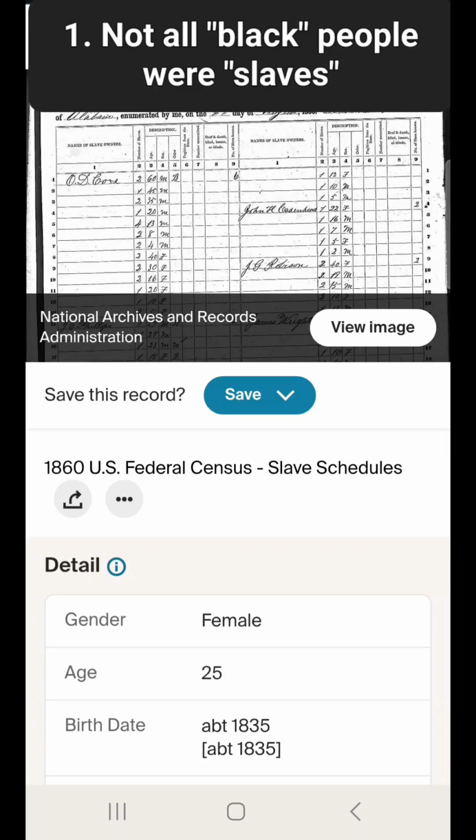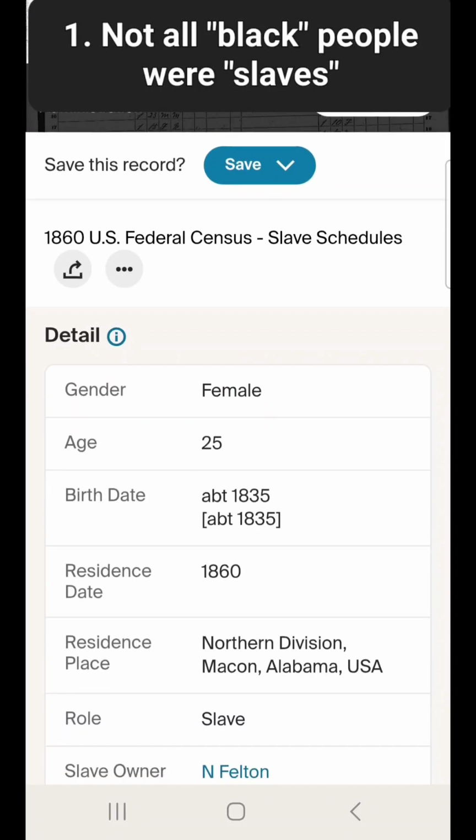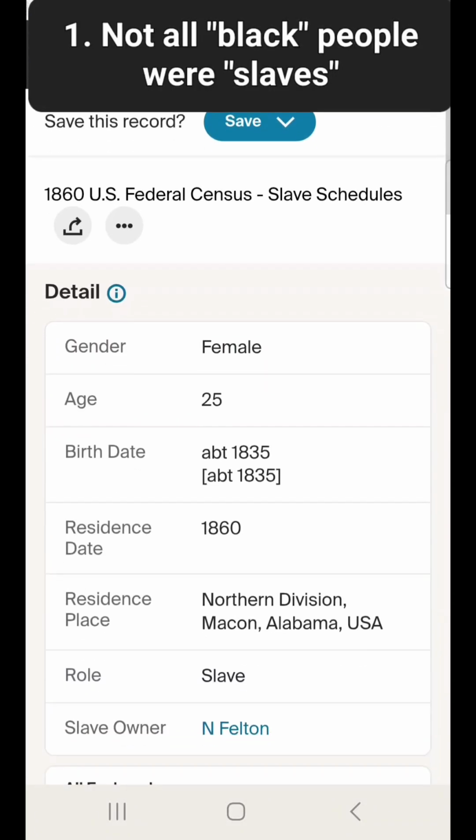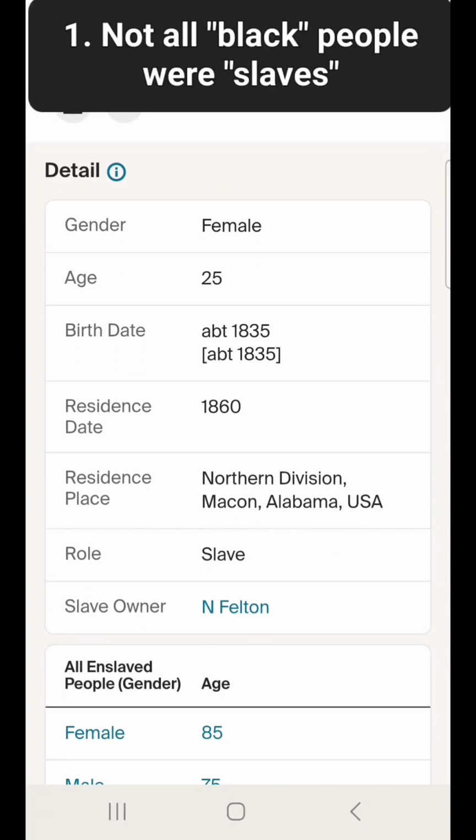So in point number one, I want to show a slave record from 1860. And I just want to show you that not all black people were slaves. So let's review this document. This is the 1860 slave schedule, as you can see on the screen here. This is for the slave owner in Felton.